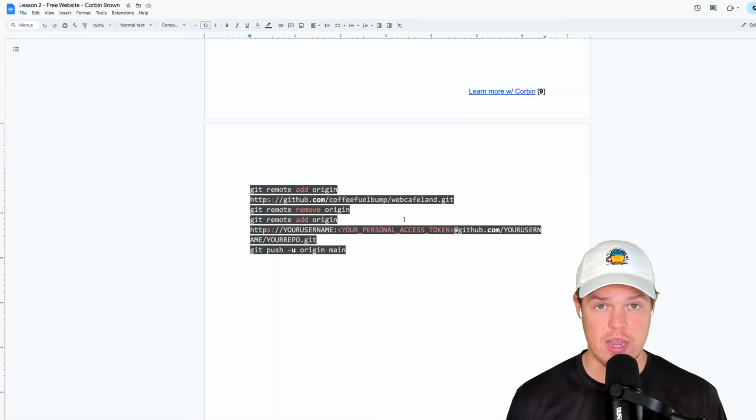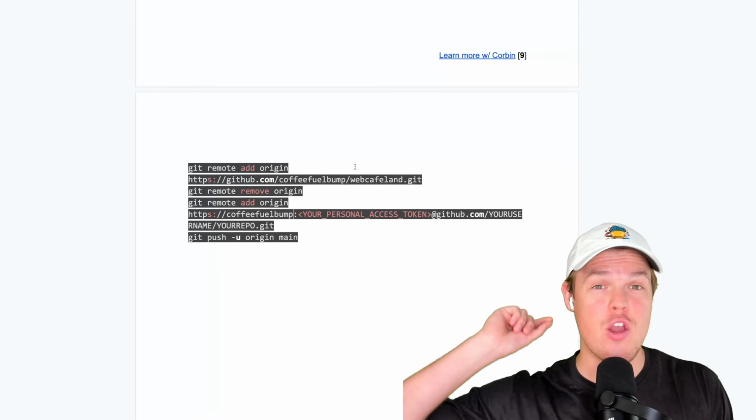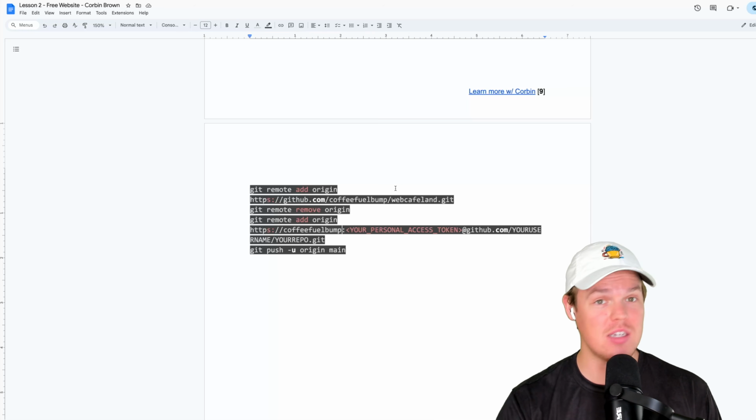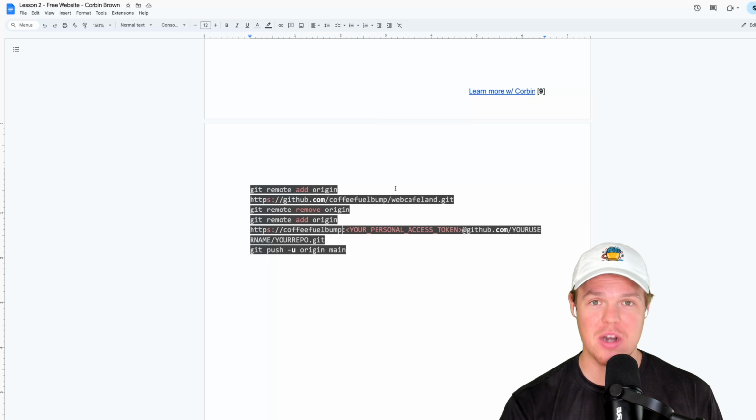Paste. Now we have to add an origin for where this is coming from. So we're going to add our username here again, coffee fuel bump, whatever you are. We're also going to add your personal access token. This next part, I know for a fact, is going to get the most replays months, if not years from now, because what I'm about to show you gets annoying if you forget how to do it.